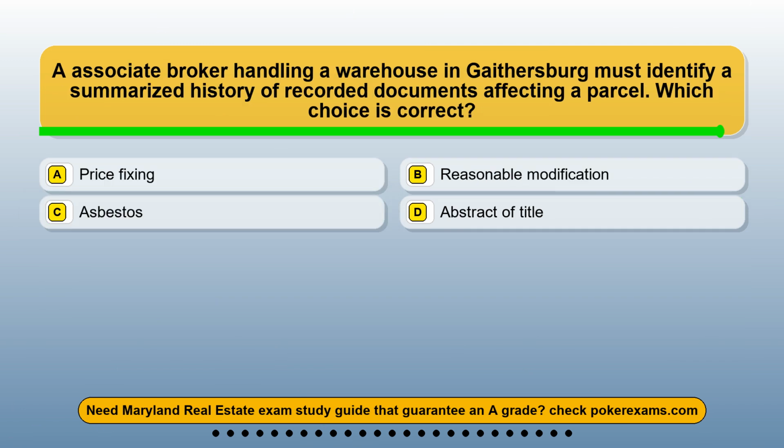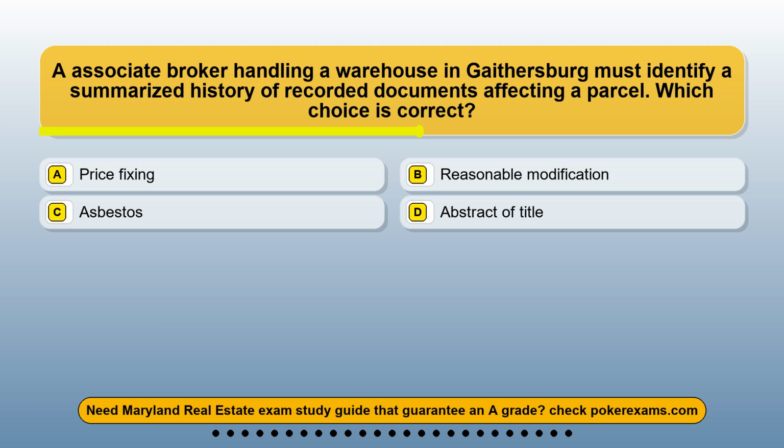Question 18. An associate broker handling a warehouse in Gaithersburg must identify a summarized history of recorded documents affecting a parcel. Which choice is correct? Option A, price fixing. Option B, reasonable modification. Option C, asbestos. Option D, abstract of title.